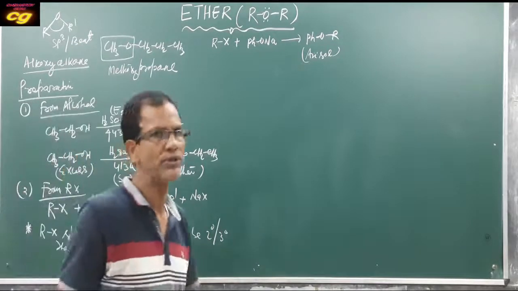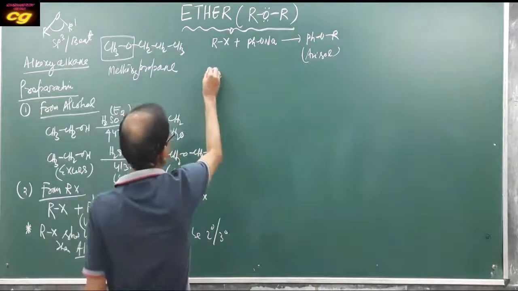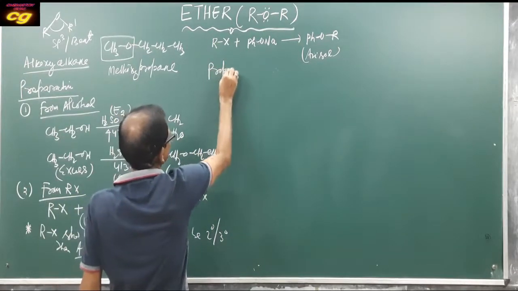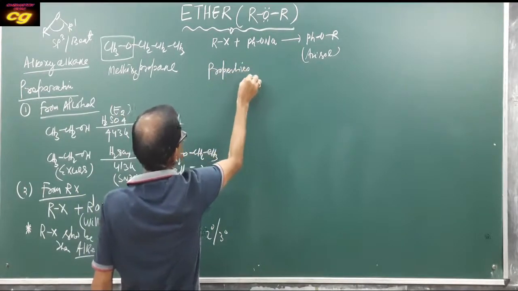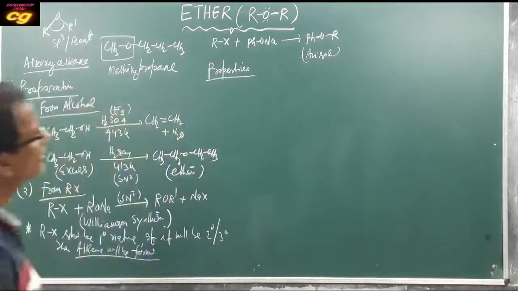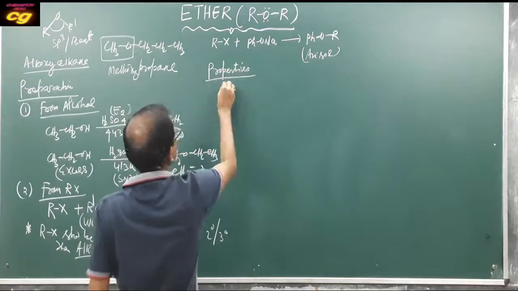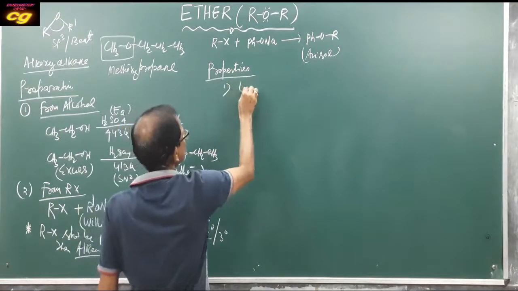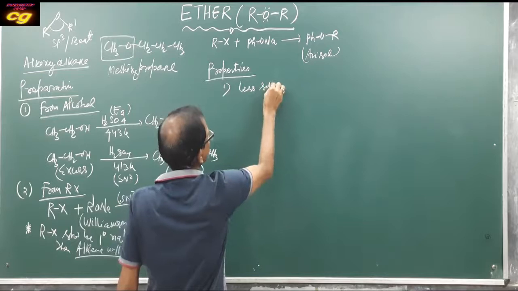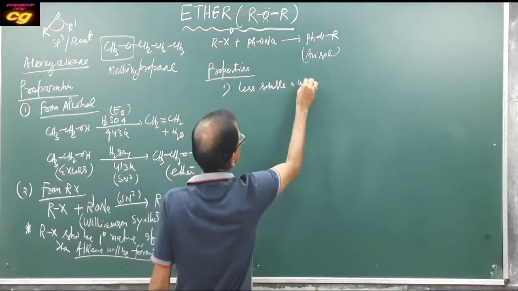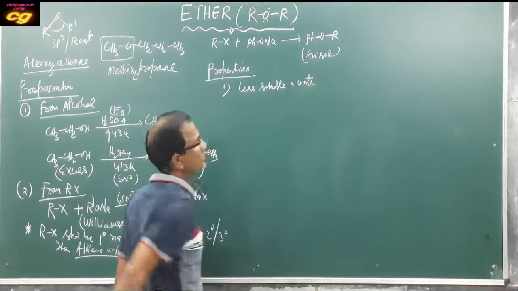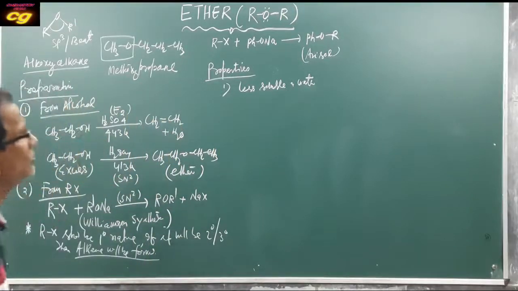Then what are the properties? Ether is very less soluble in water, because it cannot form strong hydrogen bonding with water.